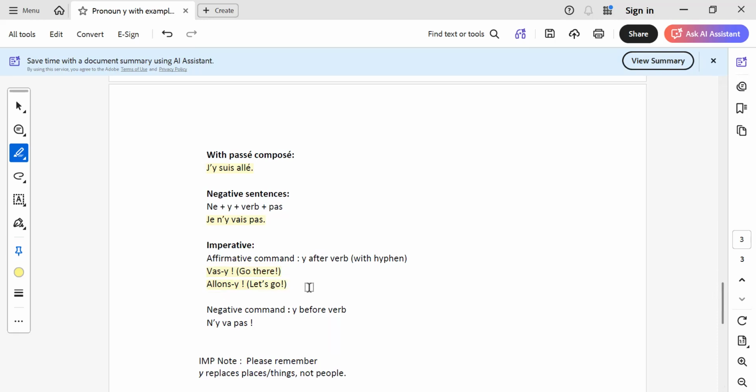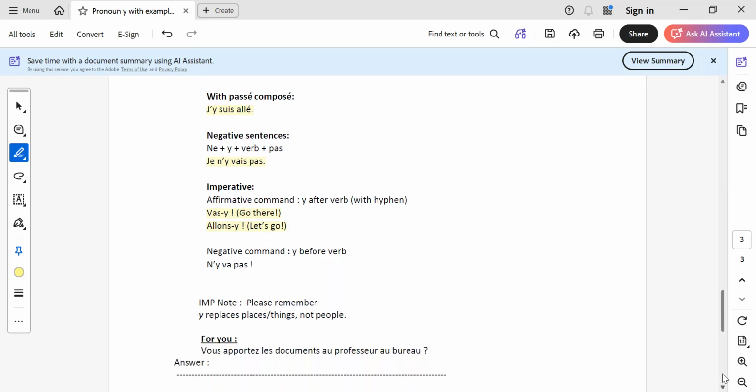Now I know that it is aller verb, and for imperative we have va as the spelling. But when we have the pronoun y, you must add s for softer sound. We make this liaison and this s is added whenever there is y pronoun. So it becomes vas-y. Otherwise, if y is not there, the normal imperative will be va. So here it is vas-y, allons-y. These are the examples.